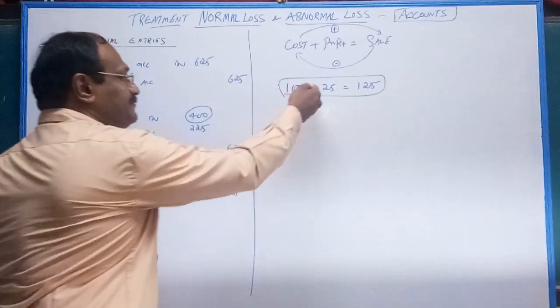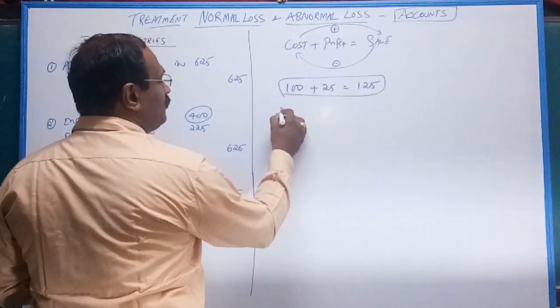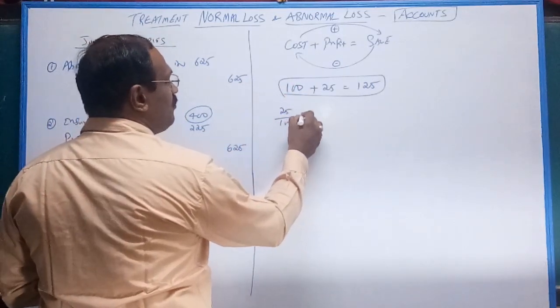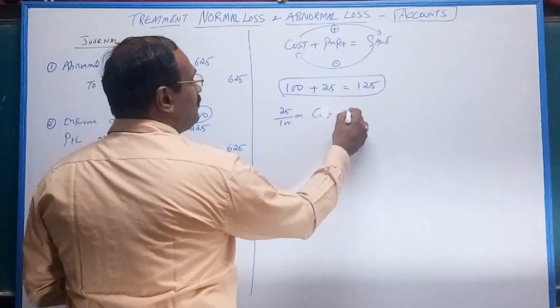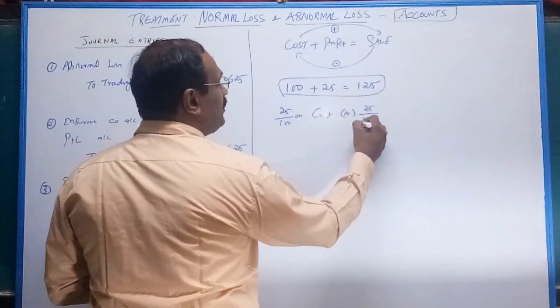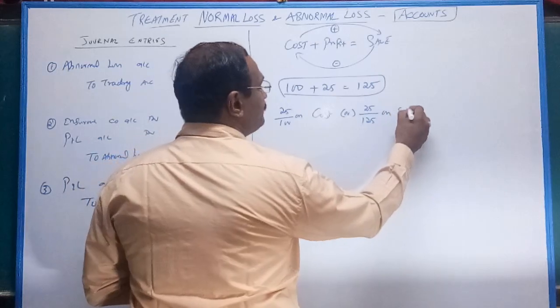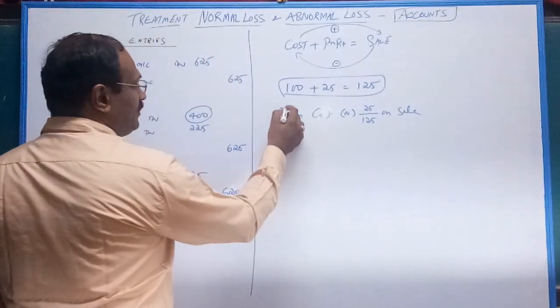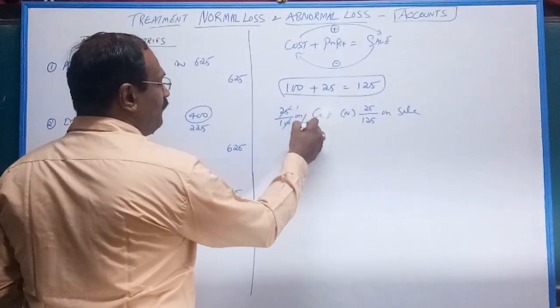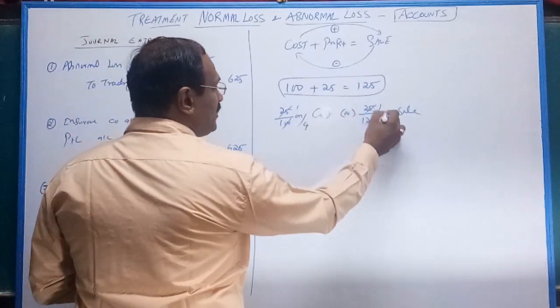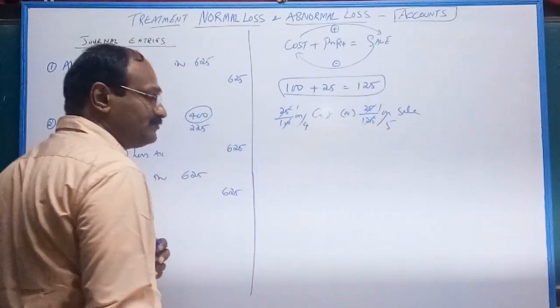How to express this 25? Very simple: 25 by 100 on cost, or you can say 25 by 125 on sale. You can say like this also: 1 by 4 on cost, or 1 by 5 on sale.